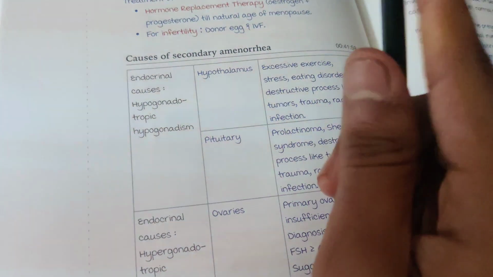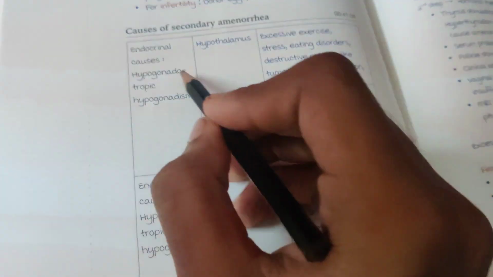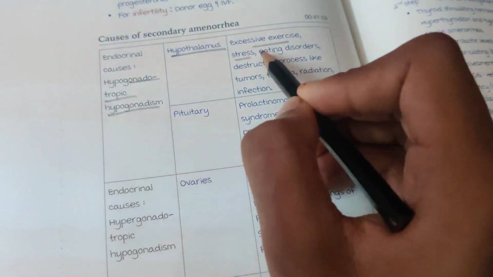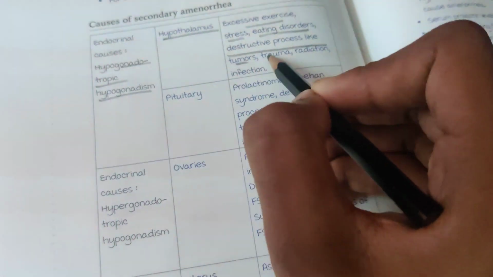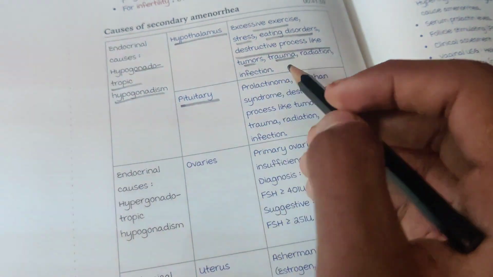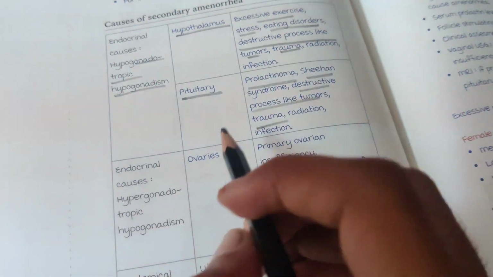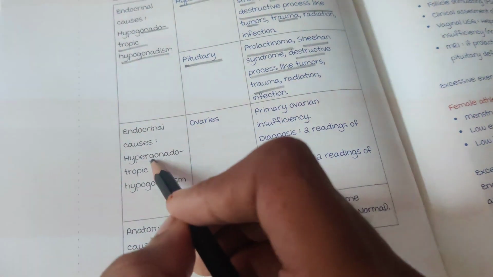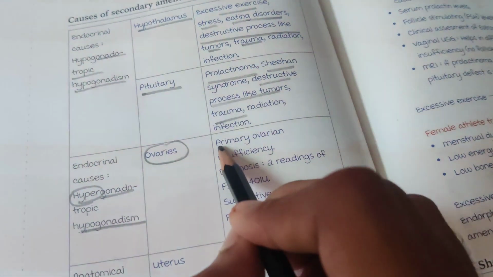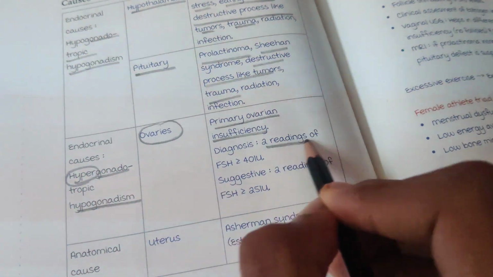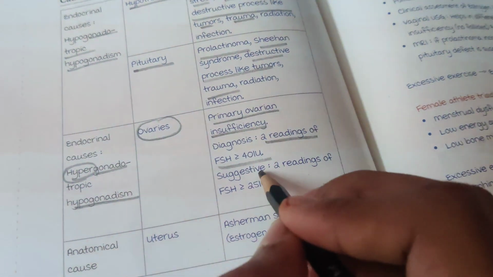Coming to the causes of secondary amenorrhea, there are endocrinal causes, mainly hypogonadotropic hypogonadism. Hypothalamic causes are excessive exercise, stress, eating disorders, destructive processes like tumors, trauma, etc. Pituitary causes are prolactinoma, Sheehan syndrome, destructive processes like tumors, trauma, etc. And endocrinal causes which cause hypergonadotropic hypogonadism occur in the ovaries, where there is primary ovarian insufficiency or premature menopause. Diagnosis is 2 readings of FSH greater than 40 international units. Suggestive is 2 readings of FSH greater than 25 international units.